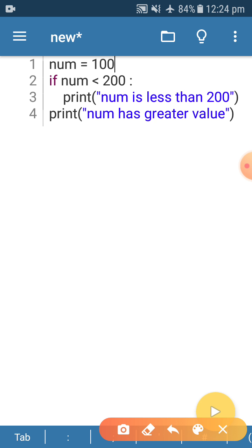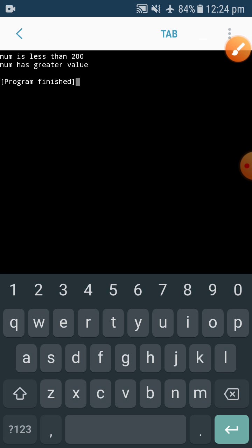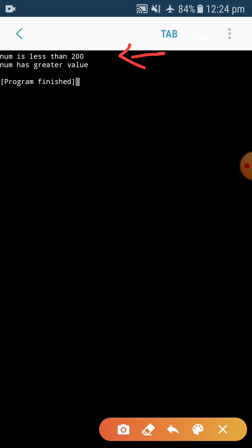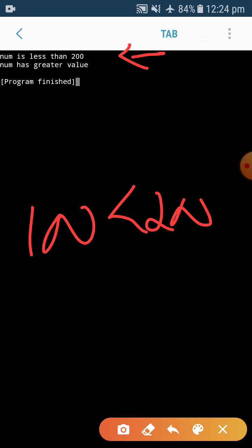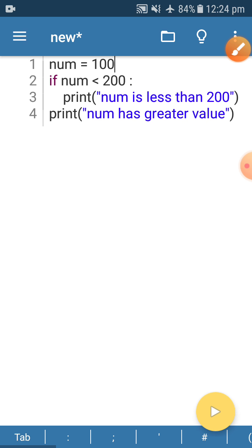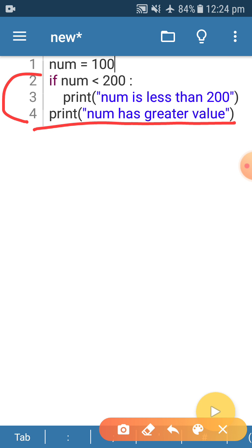Okay, so let's run. You will get two messages: num is less than 200, just because 100 is less than 200, and num has a greater value, because that particular message is outside the if. There is no relation of this statement with the if. After reading this line, if this condition is true, then your computer is going to print this line also and this line also.